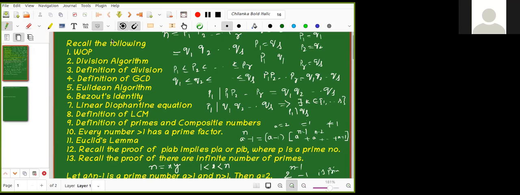Sorry, I made a mistake again. It will be QK, I think. Thanks, actually I made another mistake. So now this is QK. You know something about Q1 and QK. I wrote Q1 less than or equal to Q2 less than or equal to QS, so QK is greater than or equal to Q1. That's okay, very good.